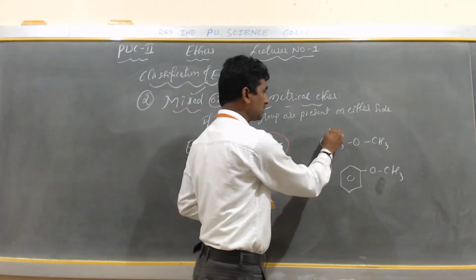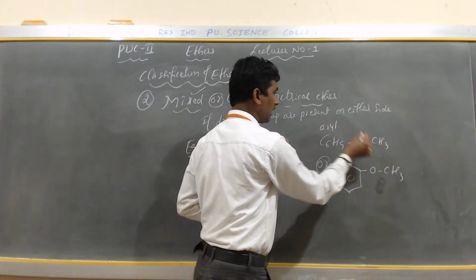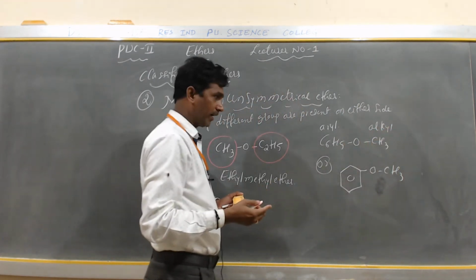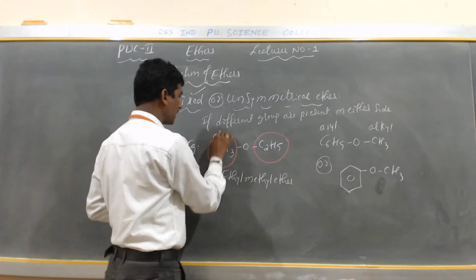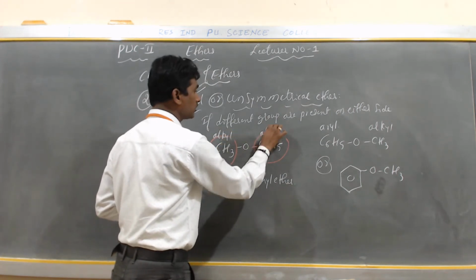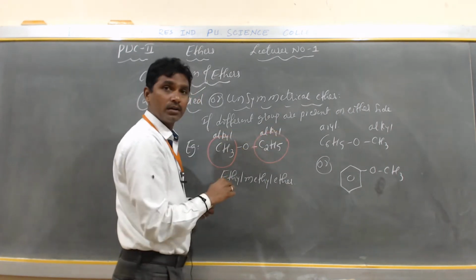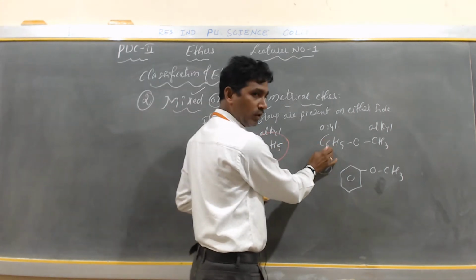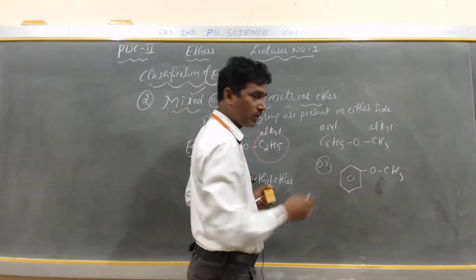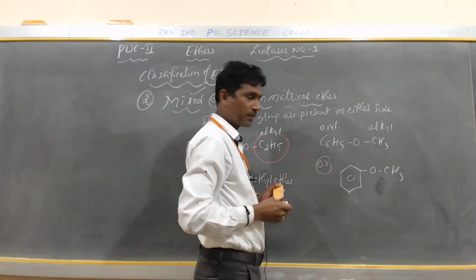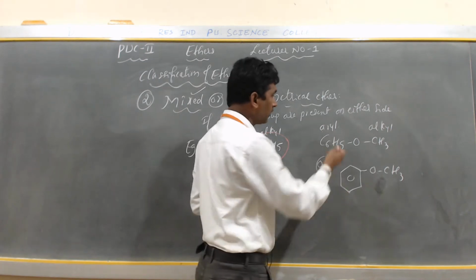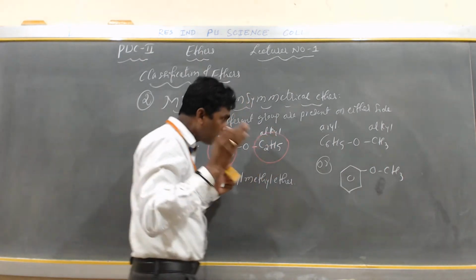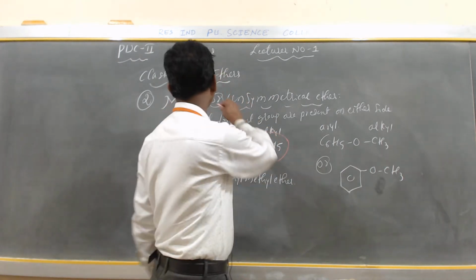Here one is an aryl group, and CH3 is an alkyl group, so both are different. Both are alkyl, but the alkyl groups are different, so it is called mixed ether. Here one is an aryl group, one is an alkyl group, but the groups are different, so it is called what? Mixed ether.